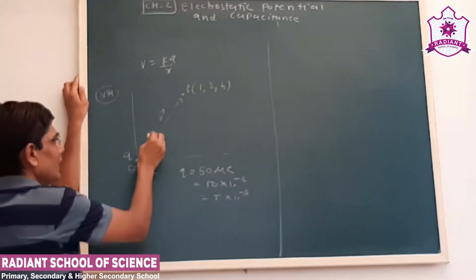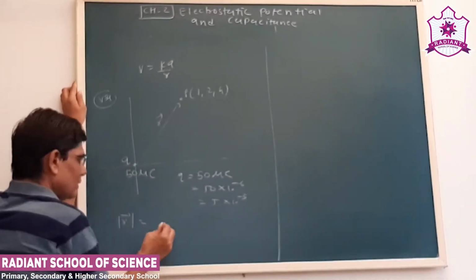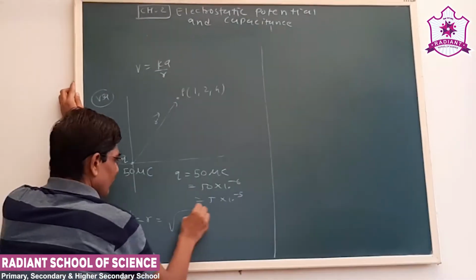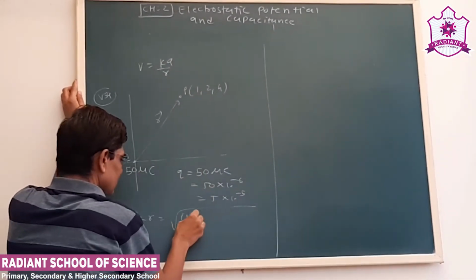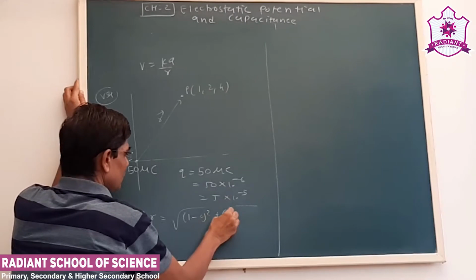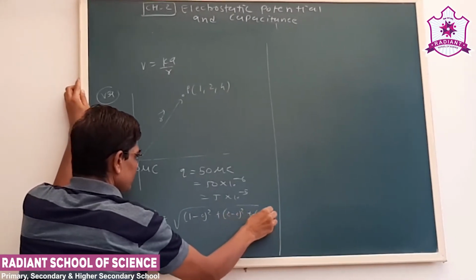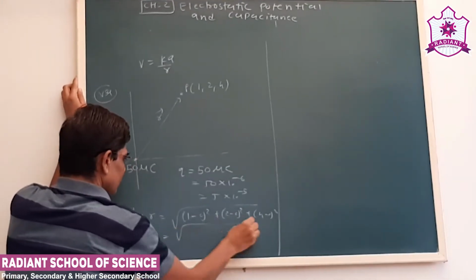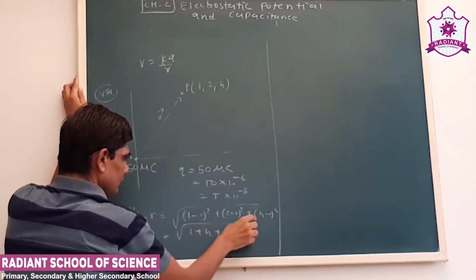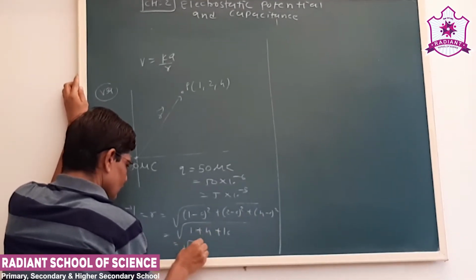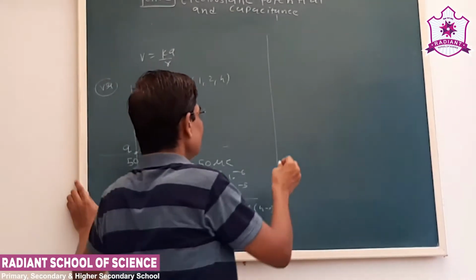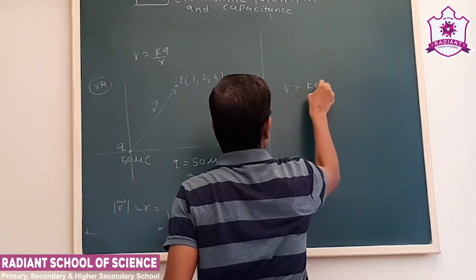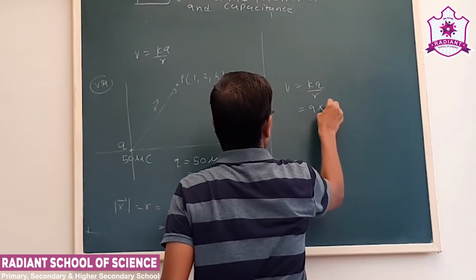The r we can obtain by the distance formula: 1 minus 0 whole square, 2 minus 0 whole square, and so on. Now this is the value of r. We use the formula V is equal to kq by r, with 9 into 10 to the 9.